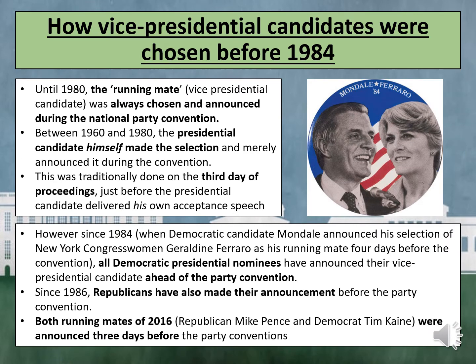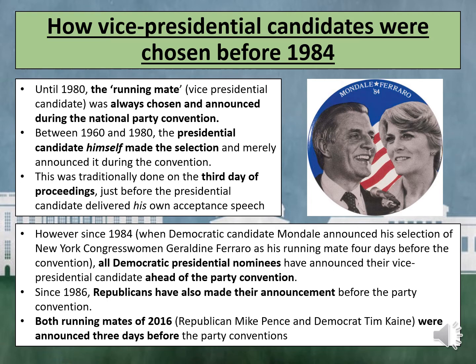Up until 1980, the running mate was always chosen and announced during the National Party Convention. Between 1960 and 1980, the presidential candidate themselves made the selection and merely announced it during the convention. This was traditionally done on the third day of proceedings, just before the presidential candidate delivered their own acceptance speech.